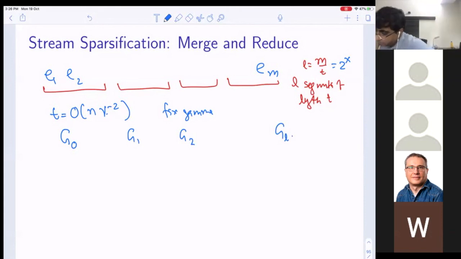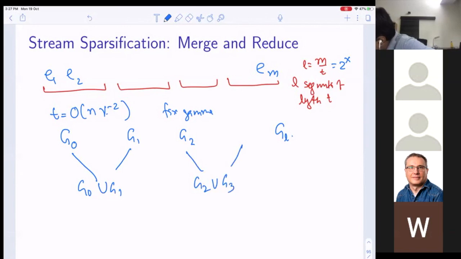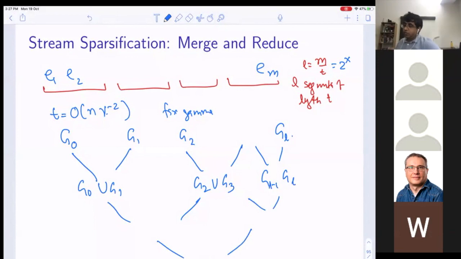Next, think of it this way: I have graphs G0 union G1, G2 union G3, up to GL minus 1 union GL. So there is like a binary tree on them, and finally, here I will have G. I can think of this graph partially like this.